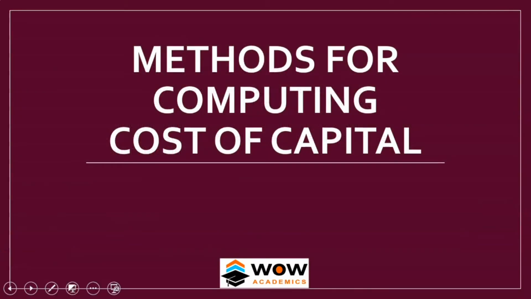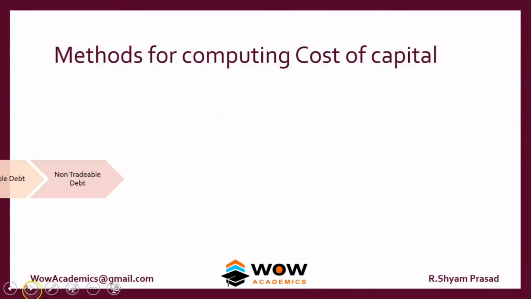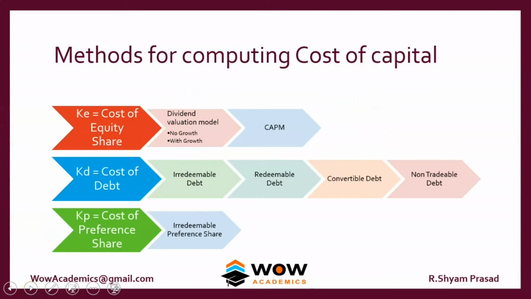So what are the various methods for computing the cost of capital? To compute KE, we have these methods. Number one, dividend valuation method without growth and with growth. Then we have the CAPM model. In cost of debt, we have irredeemable debt, redeemable, convertible, and non-tradable debt. In cost of preference shares, we have irredeemable preference shares.